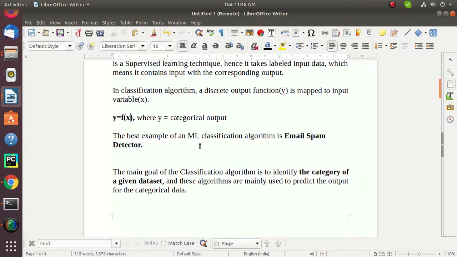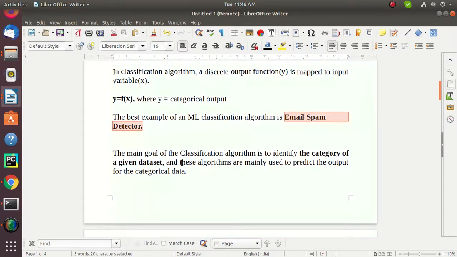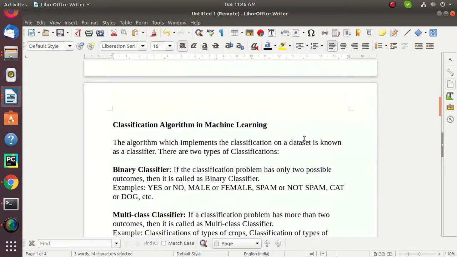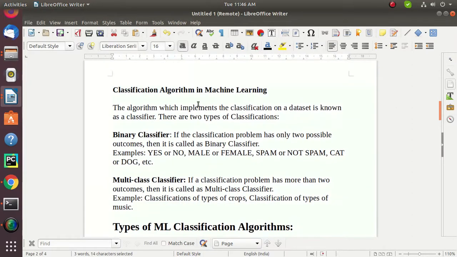The best example of machine learning classification algorithm is email spam detector, where our computer detects the spam and puts it into the spam folder without even knowing what to do and what is the procedure of it. The main goal of classification algorithm is to identify the category of the given data set so that it can provide it to the relevant group. And these algorithms are mainly used to predict the output of the category value.